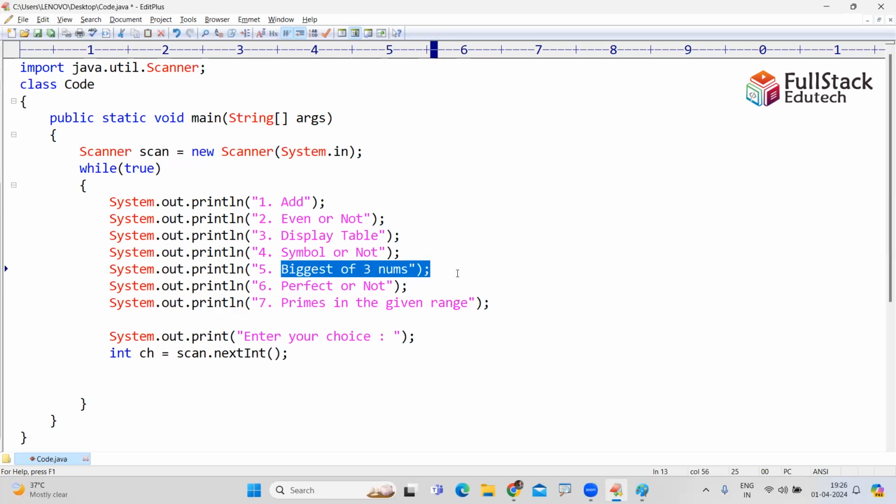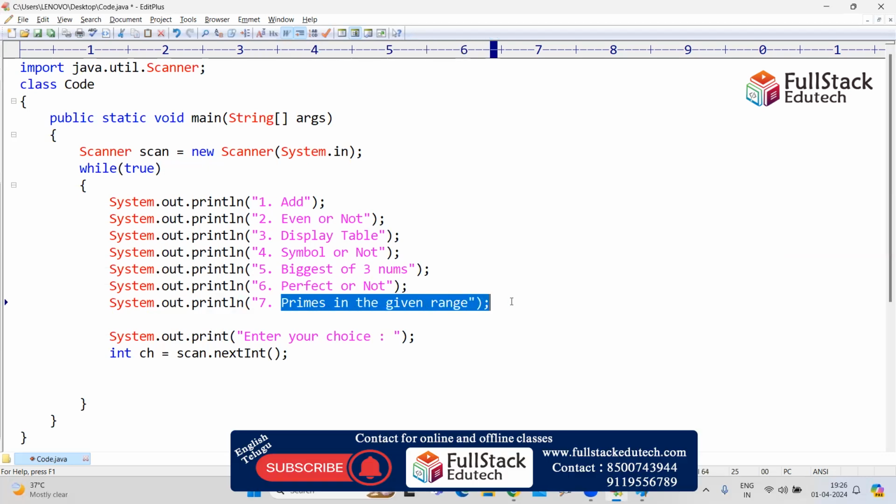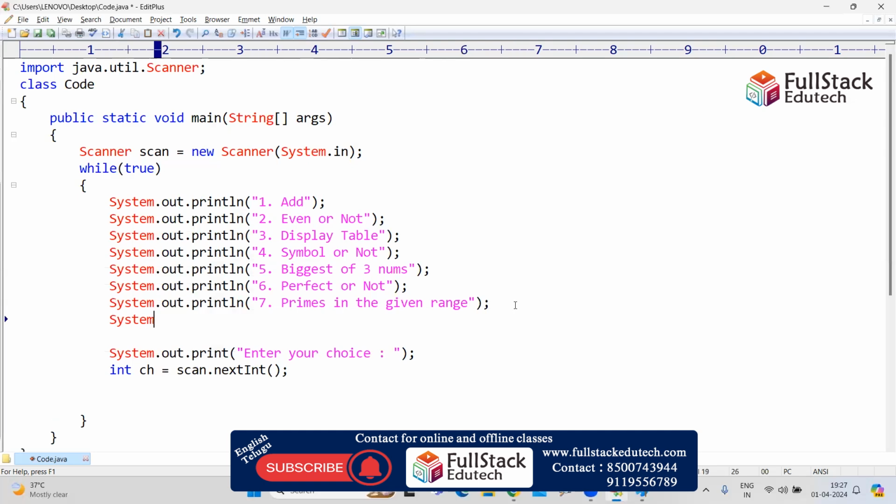Read 3 numbers, find the biggest. Read one number, perfect or not. Read 2 numbers, lower range and upper range. Suppose they give 10 to 100, between 10 and 100 you have to display prime numbers. All these things continuously, nothing but if, else if, else if, else. Finally, the eighth one is exit.